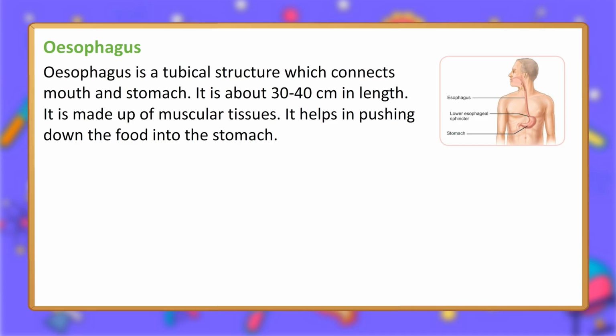Esophagus. Esophagus is a tubular structure which connects mouth and stomach. It is about 30 to 40 centimeters in length. It is made up of muscular tissues. It helps in pushing down the food into the stomach.